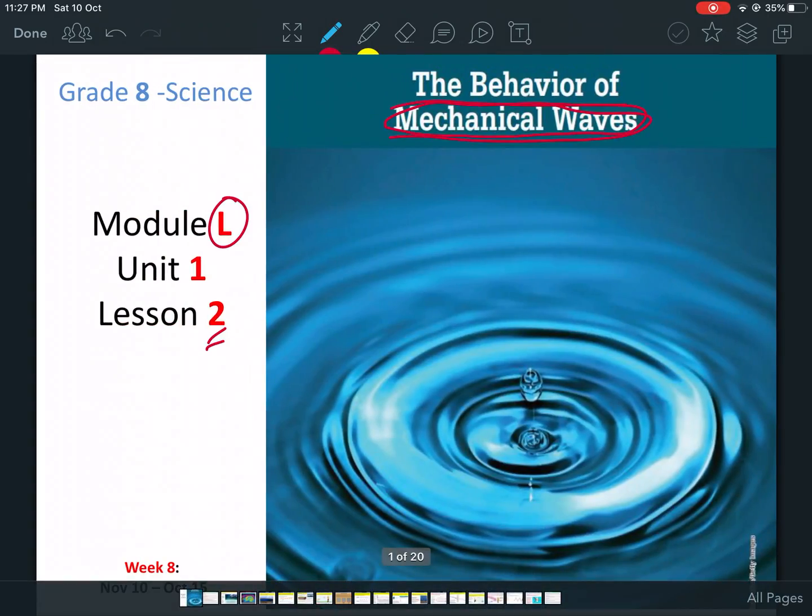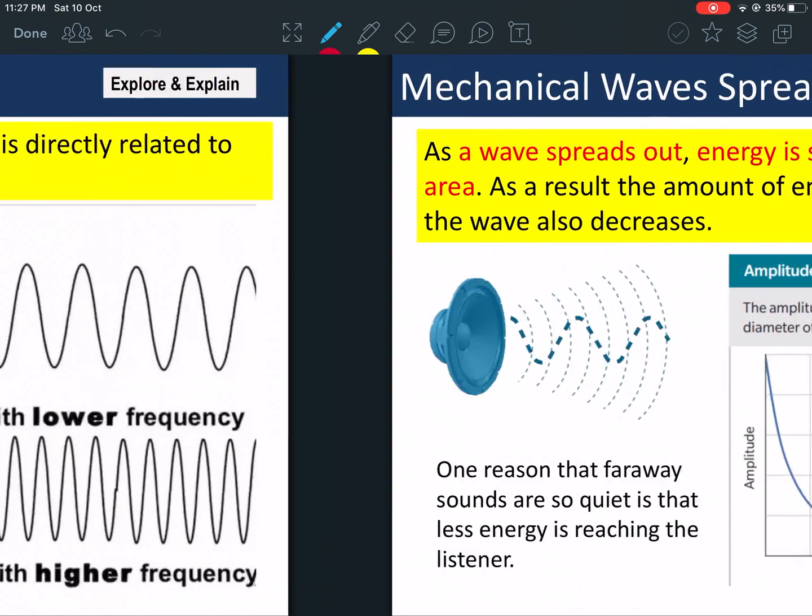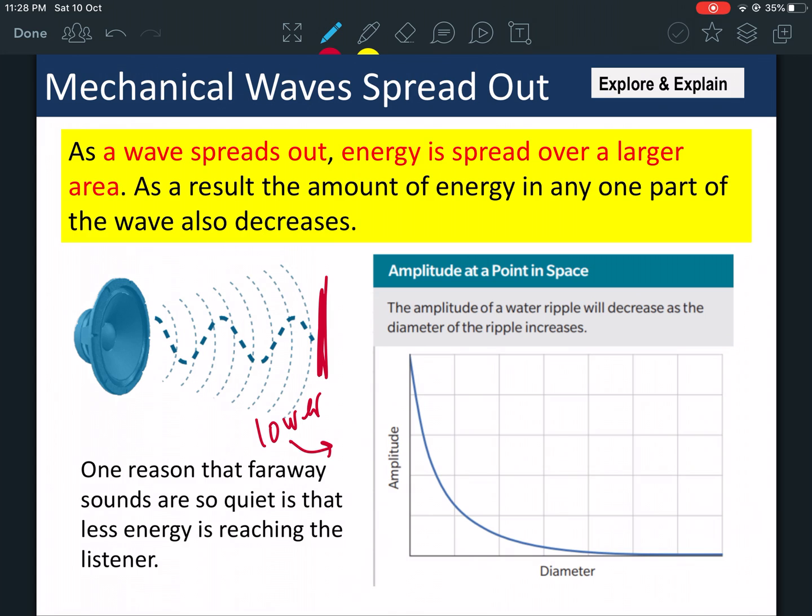Okay, so today we're continuing our lesson, behavior of mechanical waves. Last time we spoke about volume, which relates to amplitude, and pitch, which relates to frequency, and how the wave's energy, which means amplitude, because amplitude and energy are related to each other, becomes less as the wave travels. So if this is the sound coming from here, you're standing here, you will not hear it as well as somebody standing there.